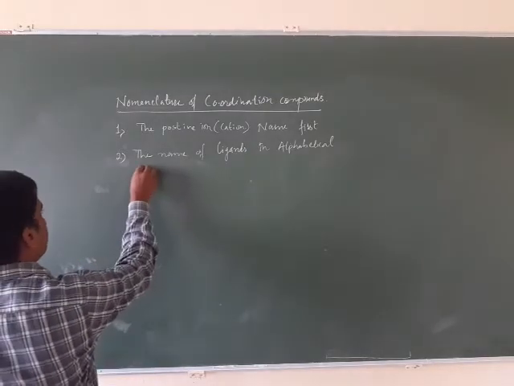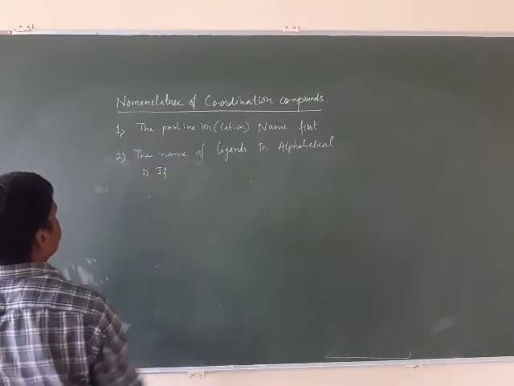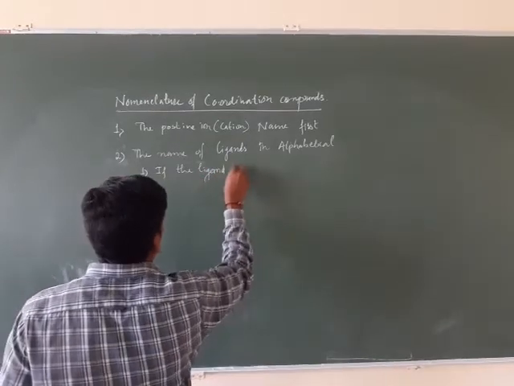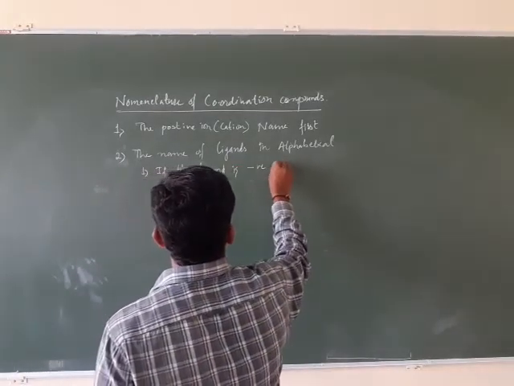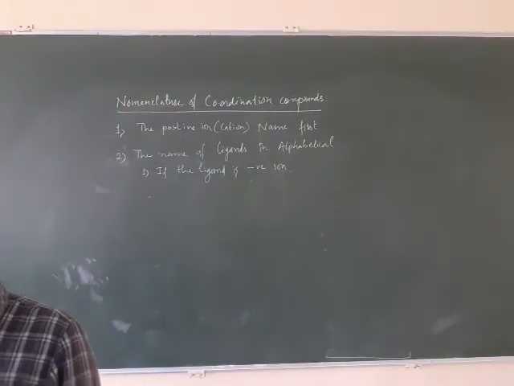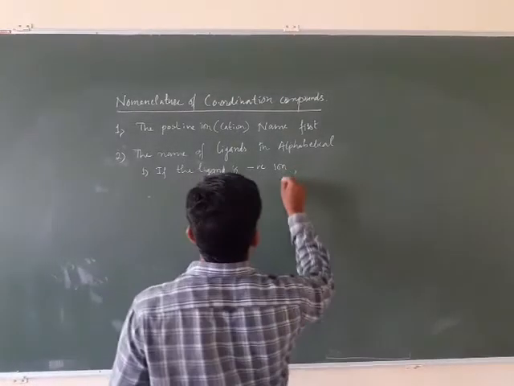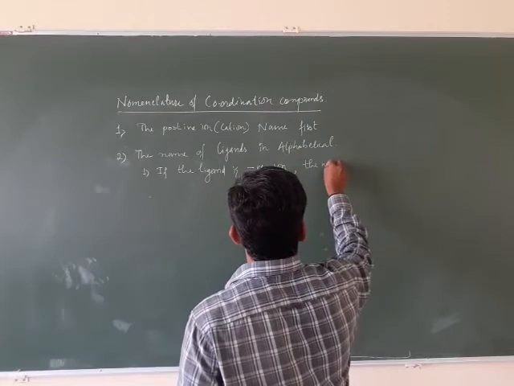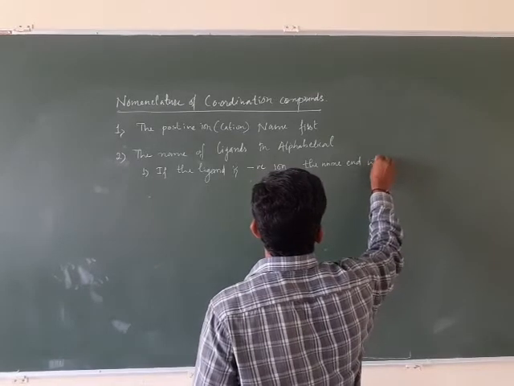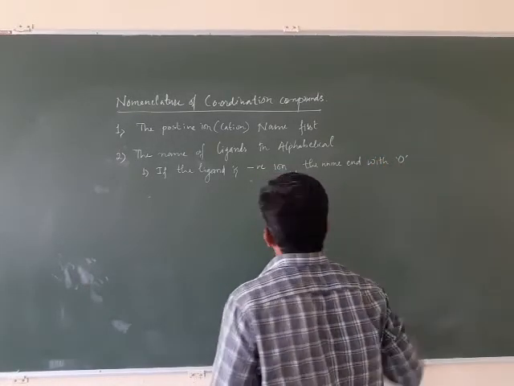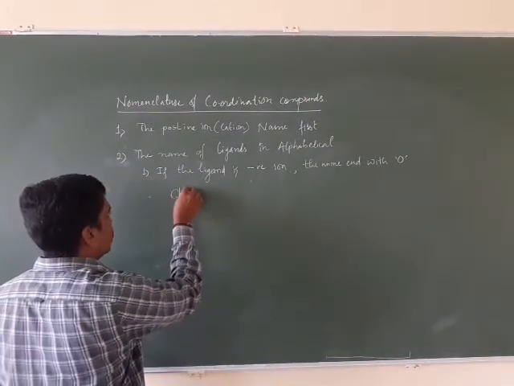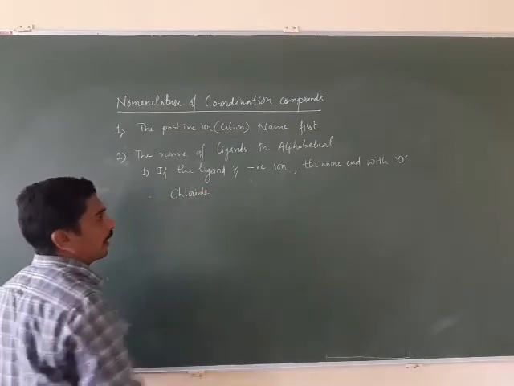Then, if the ligand is negatively charged, that is, the ligand is a negative ion, the name ends with O. For example, chloride ion.